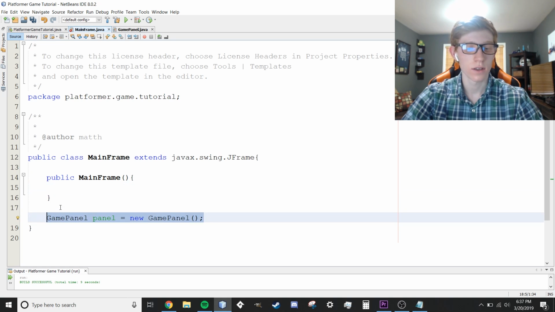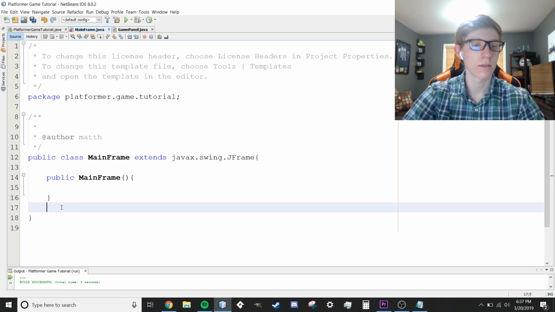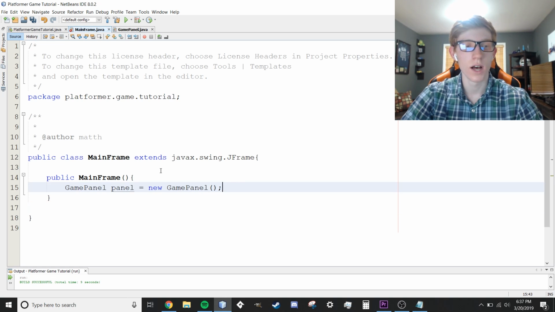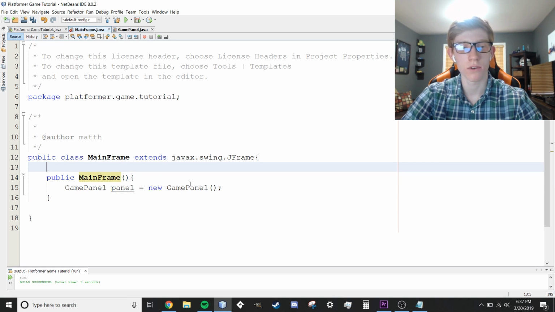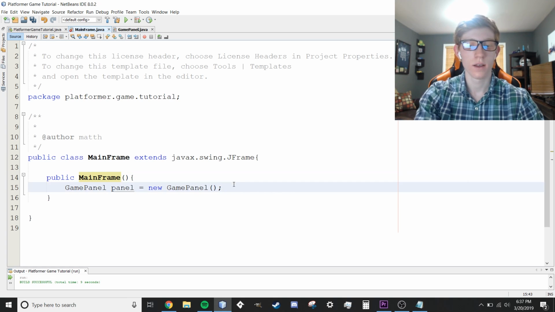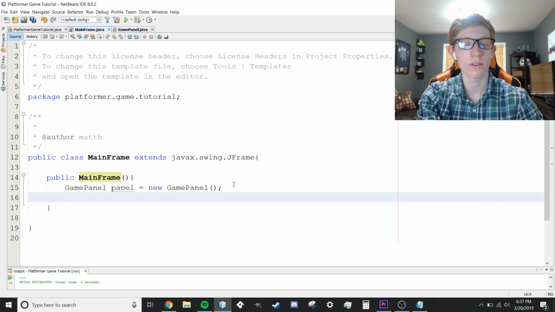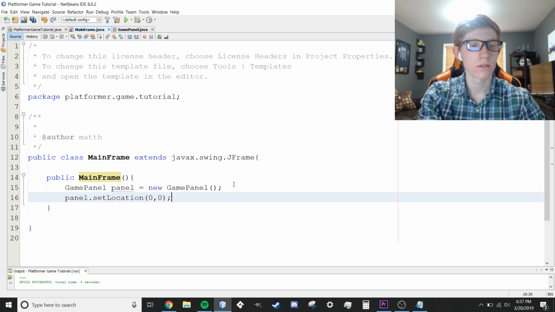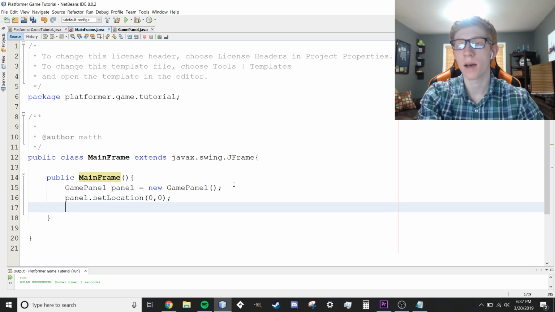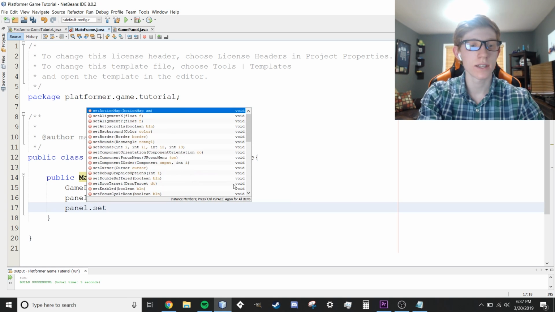So we're actually going to copy that, back it up, and we're going to paste that within here. If we put it above here, it's just within the whole class, but the code doesn't really know when to run that. That's just my mistake. So we're going to have GamePanel panel equals new GamePanel, panel.setLocation 0, 0, just like that. Again, that puts it in the top left corner, which is where we want it.